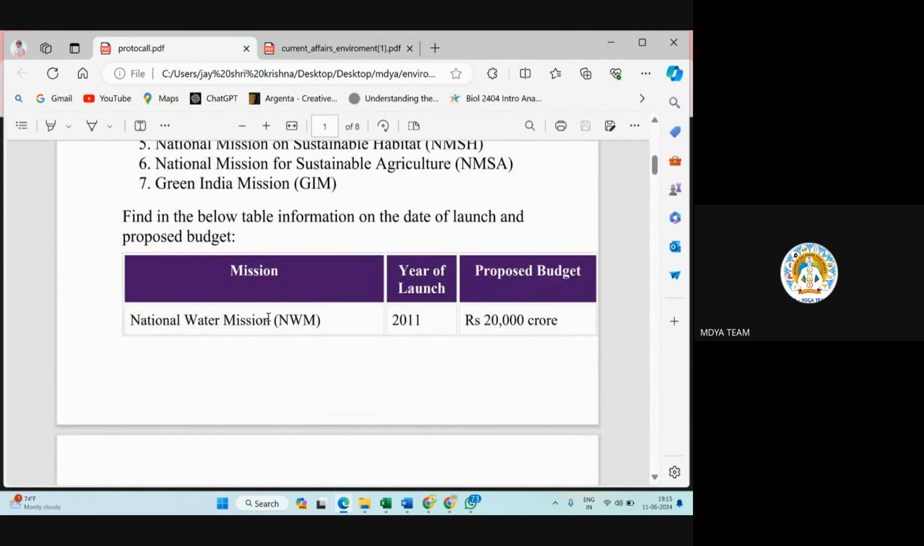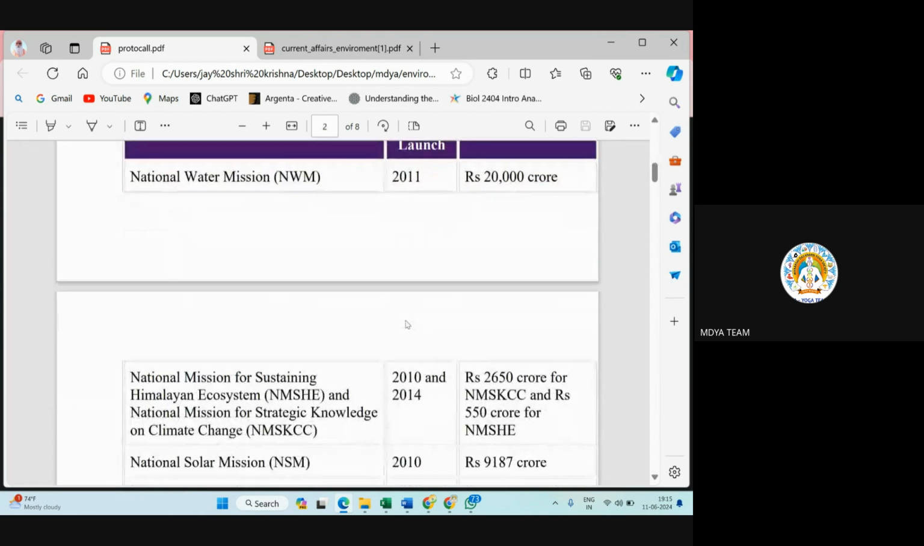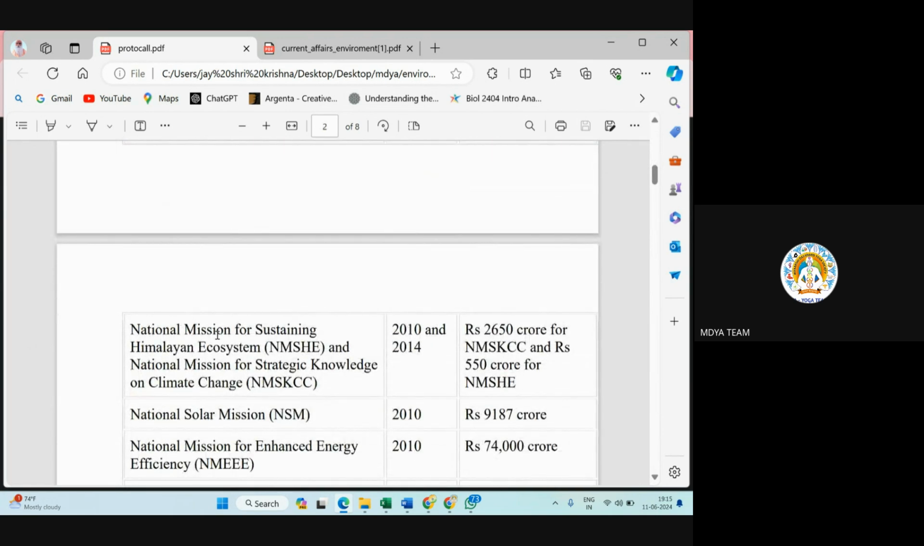Okay, so these dates you also need to remember. Just write the full form, and with the full form write the year of launch. In a revision of 1-2 hours you can cover this. No need to remember the budget, just the mission and year of launch. National Water Mission, 2011. Next, NMSHE, National Mission for Sustaining Himalayan Ecosystem, 2010. National Mission for Strategic Knowledge on Climate Change, 2014.